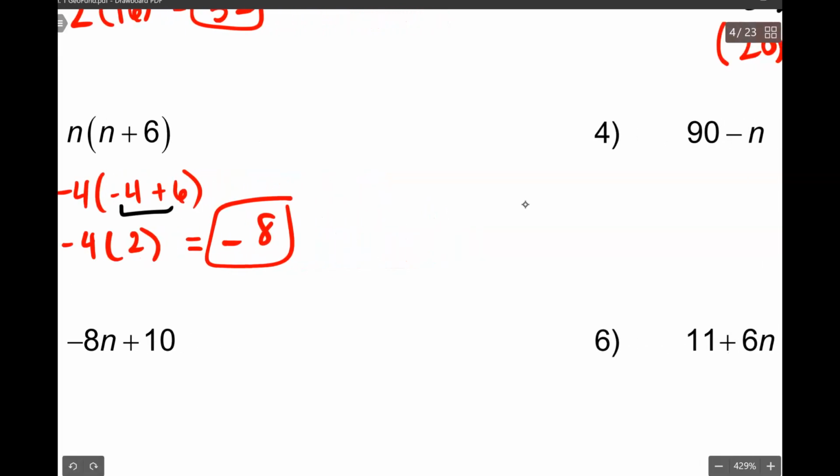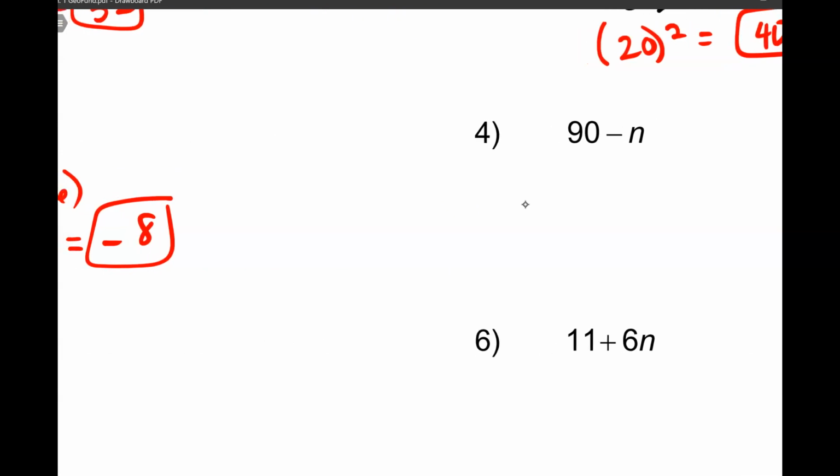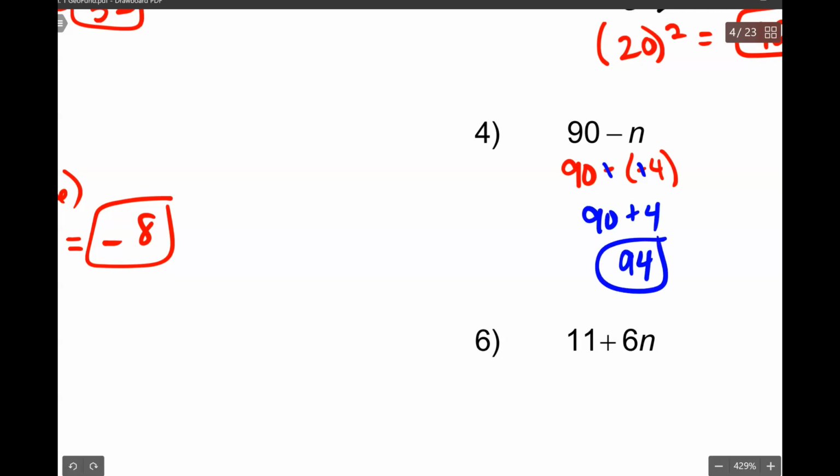Try number 4, 90 minus n. So I have 90 minus -4. When you're subtracting a negative, it's the same thing as adding a positive. So 90 plus 4 is going to be 94.